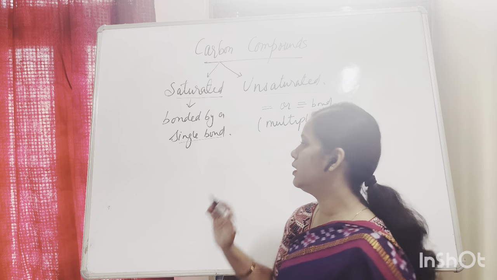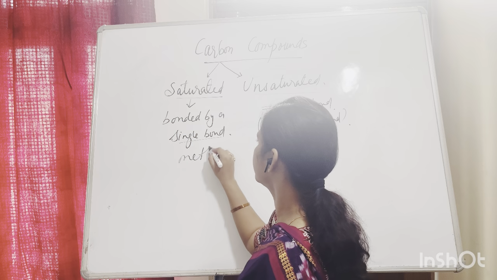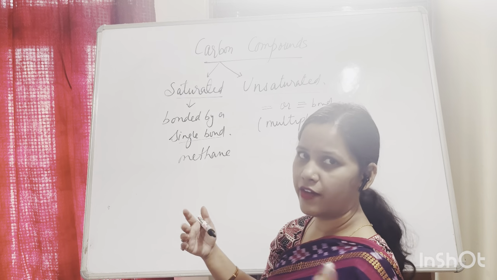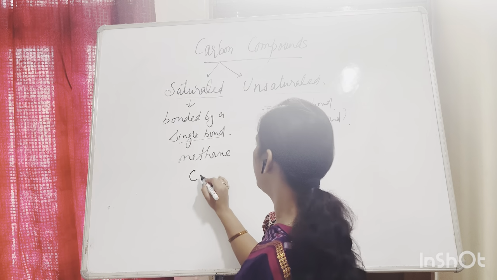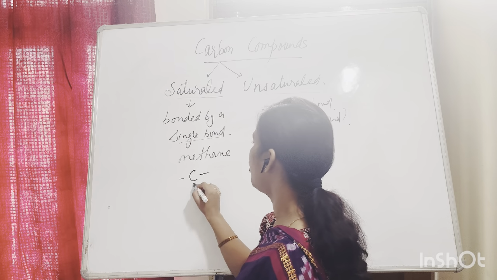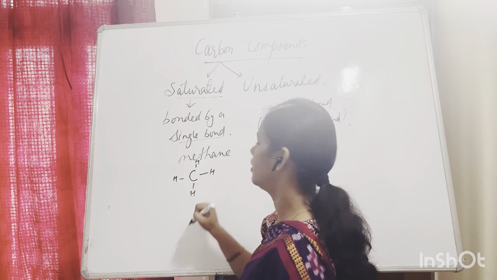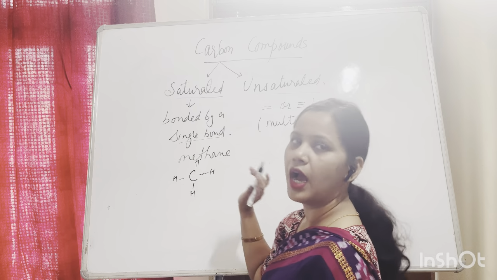For example, I will tell you methane. Methane is a compound which I think we have already discussed in the previous class. That is where carbon is bonded with 4 hydrogen atoms in a single bond. So there is a single bond between carbon and hydrogen.